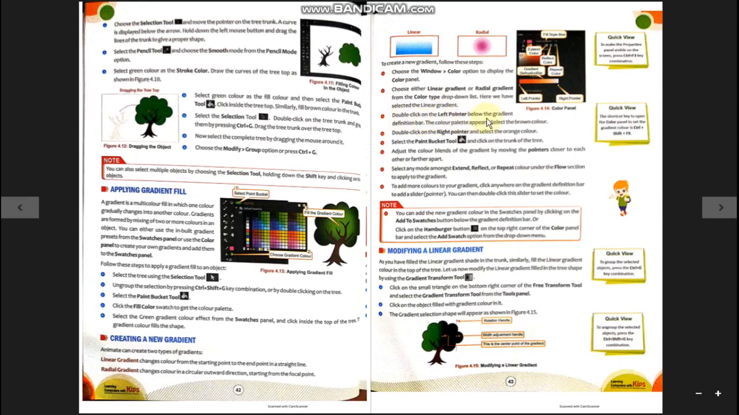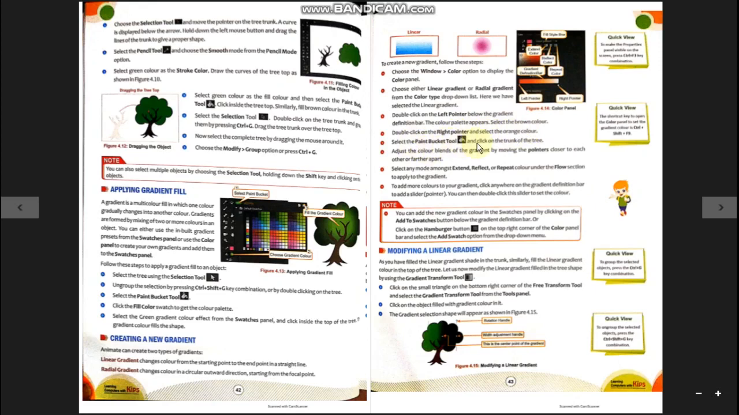Double click on the left pointer below the gradient definition bar. The color palette appears. Select the brown color. Double click on the right pointer and select the orange color. You have to see the difference between the left pointer and the right pointer. If you select the left pointer, the color palette will appear and you select the brown color for the left pointer, and the right pointer will be set to the orange color.